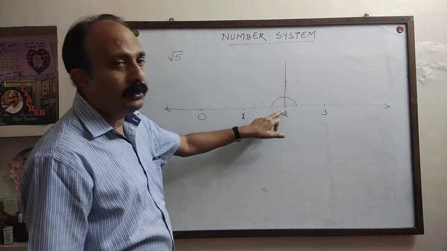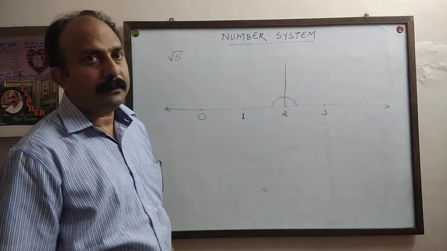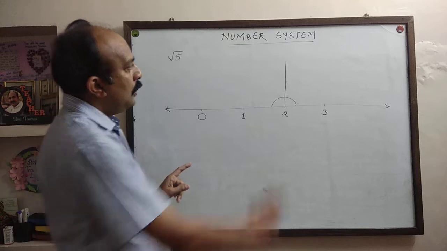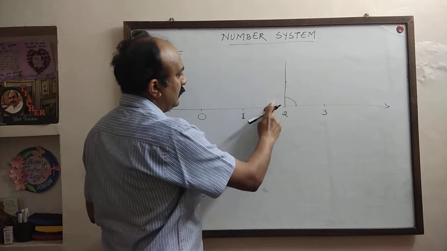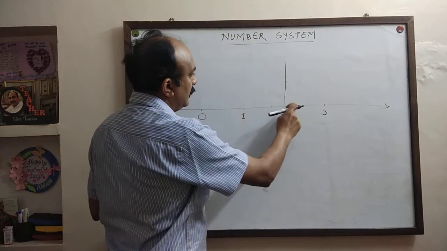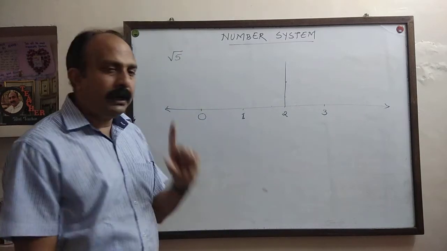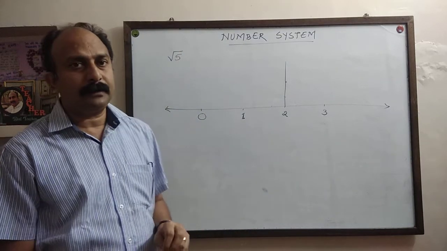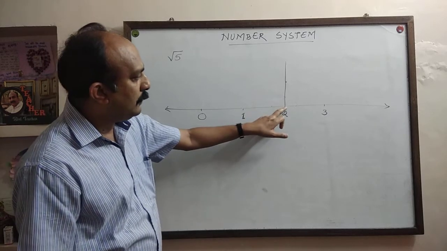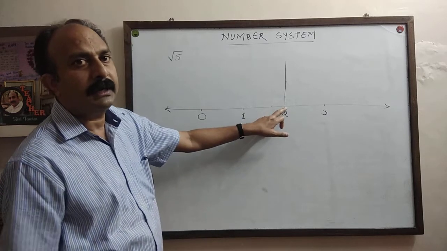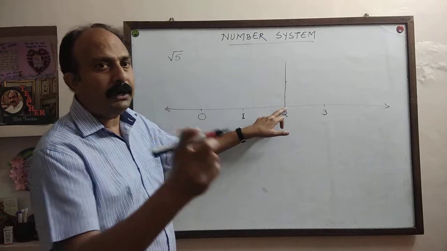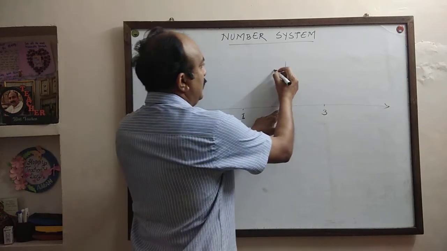So at 2, draw a perpendicular. Now on this perpendicular, cut off 1 unit. Here 1 unit is actually 2 centimeter. So keeping your compass at this point, cut off 1 unit or 2 centimeter.